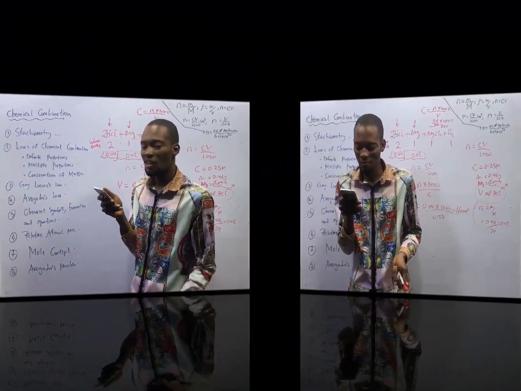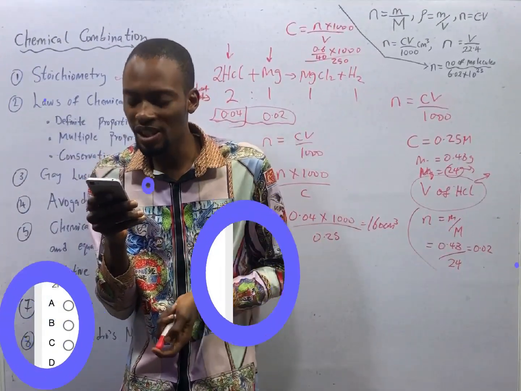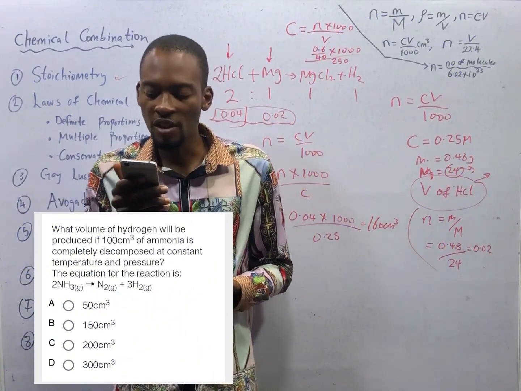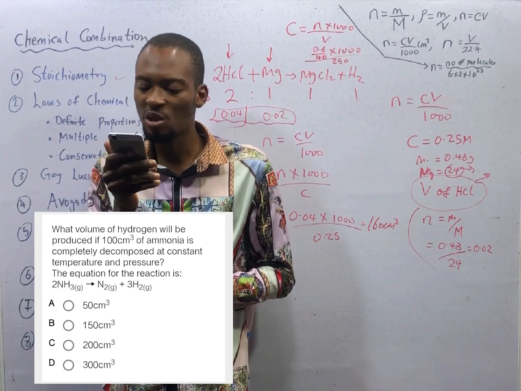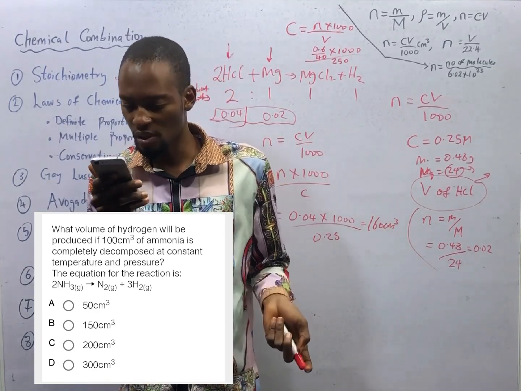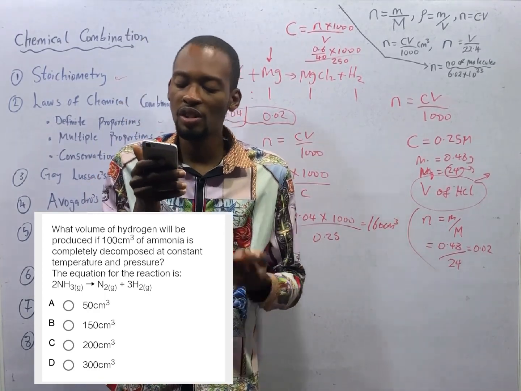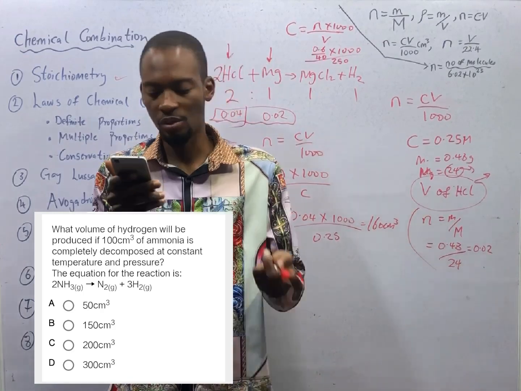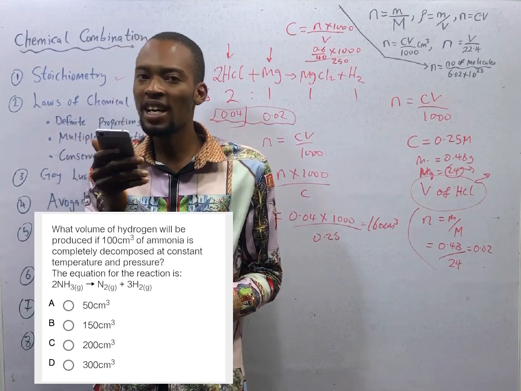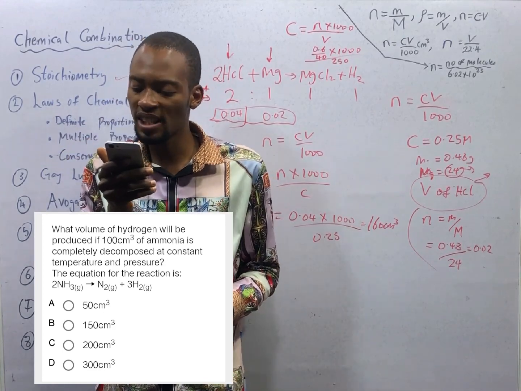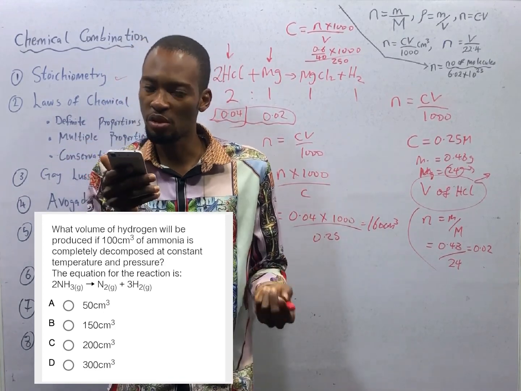And this one says, what volume of hydrogen will be produced if 100 cm cube of ammonia is completely decomposed at constant temperature and pressure? The ratio is 2:1:3. So if ammonia is ratio 2 and we are given 100 cm cube, nitrogen is ratio 1.